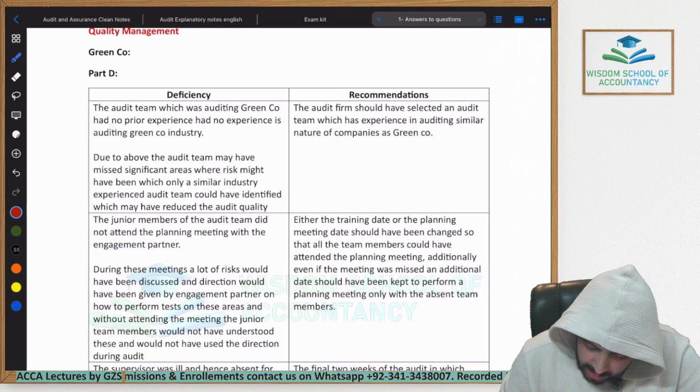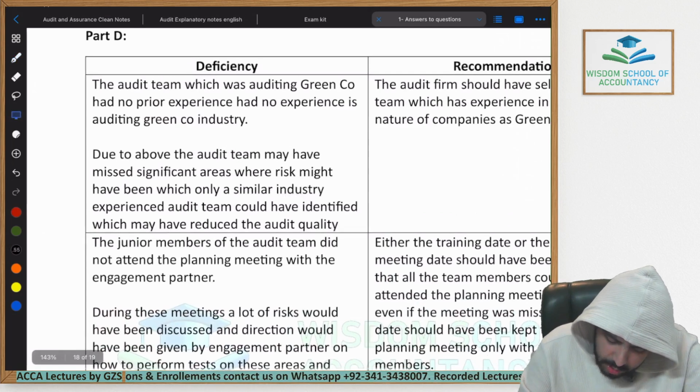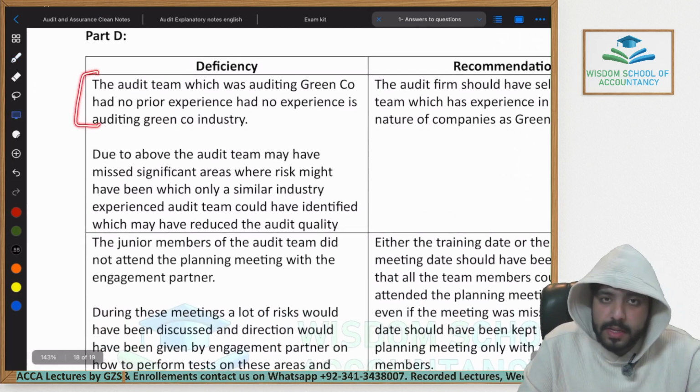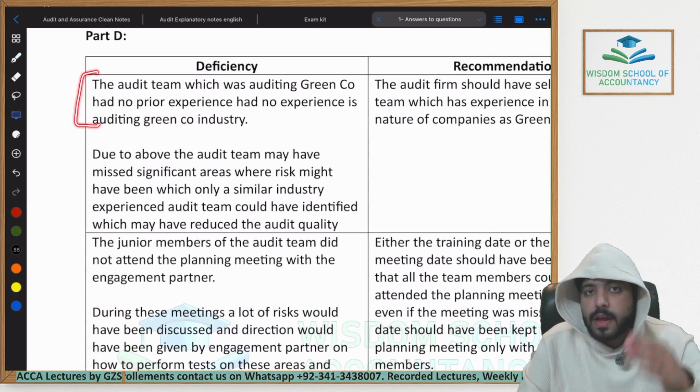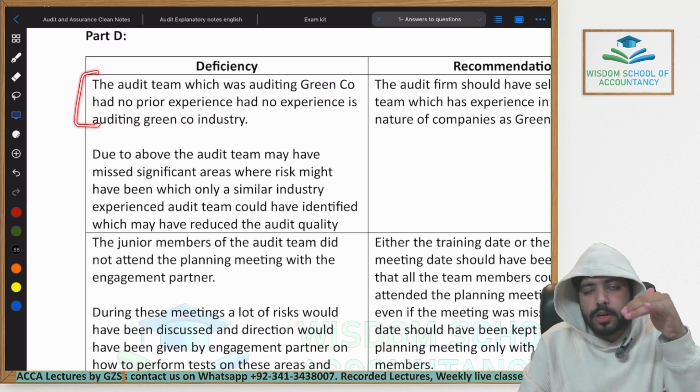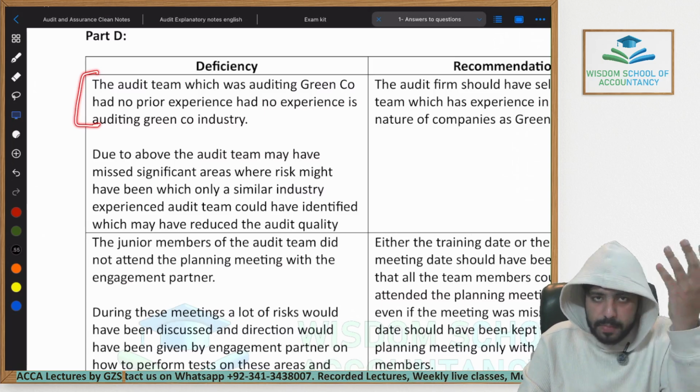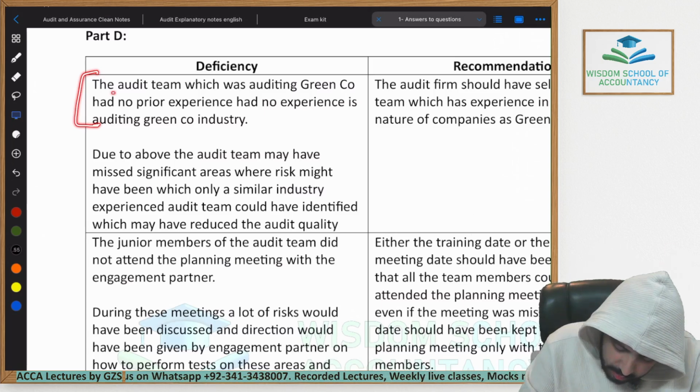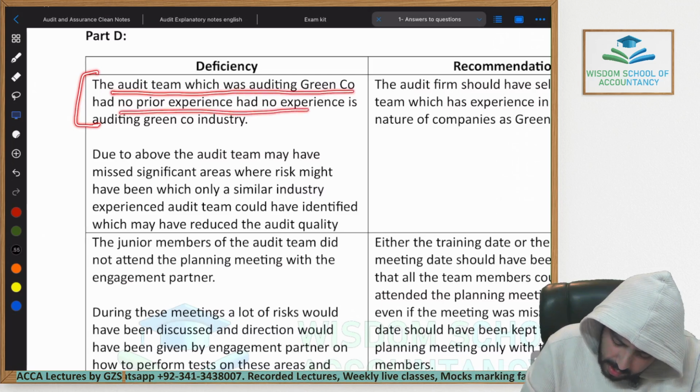Let's come towards my answer. The first thing which I would do is always, in the first paragraph, explain the issue in my own words. By explaining, I mean simply write down that the audit team which was assigned to the audit of Green Corporation did not have enough experience in auditing similar companies to Green Corporation. So this is what I have written down: the audit team which was auditing Green Corporation had no experience in auditing Green Corporation's industry.